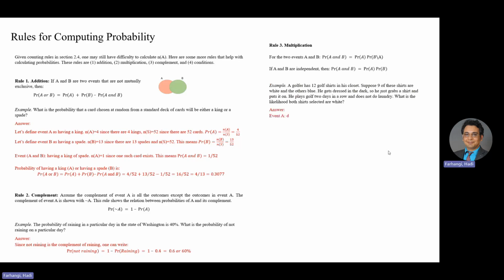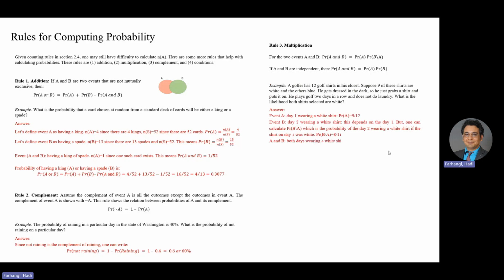Here's the answer. Event A, day 1, wearing a white shirt. Probability of A is 9/12. Event B, day 2, wearing a white shirt. This depends on day 1, but one can calculate P(B|A), which is the probability of day 2 wearing a white shirt if the shirt on the first day was white. So probability of B given A is 8/11.